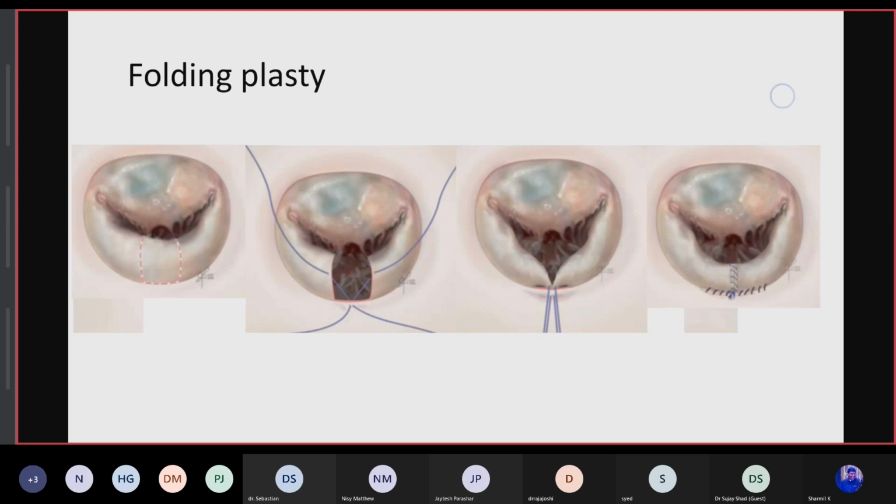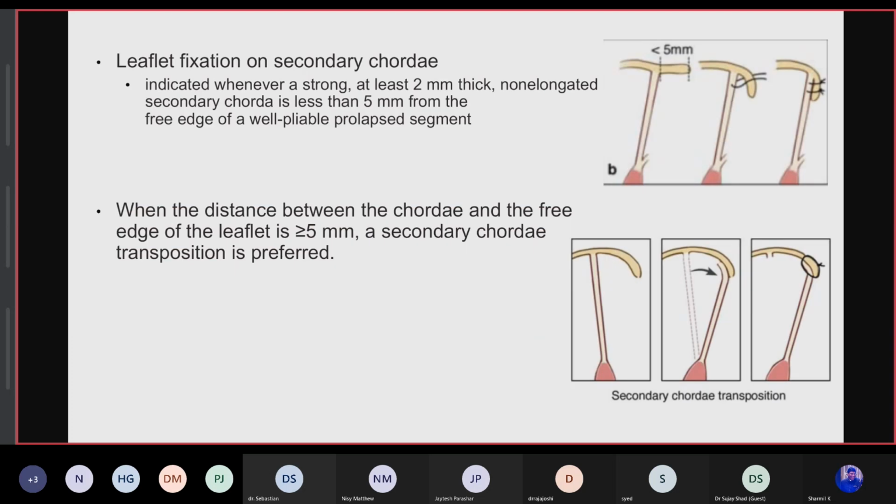The other technique is leaflet fixation on the secondary chordae, where if the distance from the prolapsed segment to the attached secondary chordae is less than 5 millimeters, the prolapsed chordae are attached as shown here. These leaflets are fixed to the secondary chordae like that. Suppose the distance of the secondary chordae from the prolapsed leaflet margin is more than 5 millimeters, then it is better to go for secondary chordae transposition. It gives a better outcome.